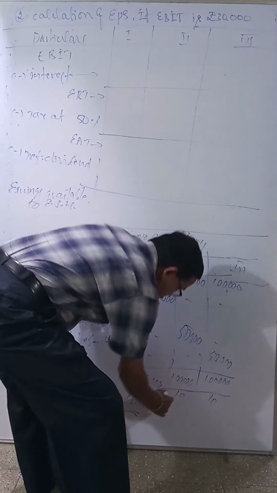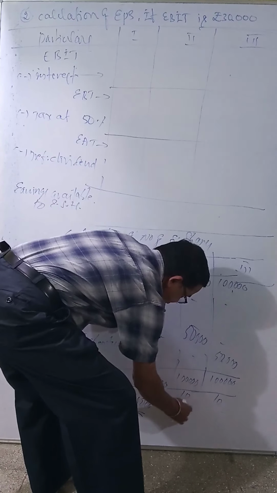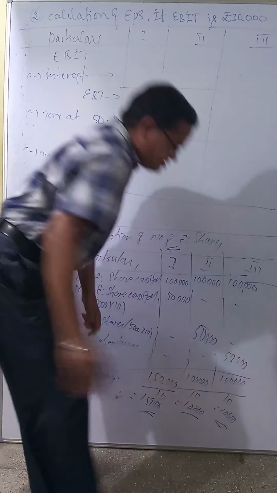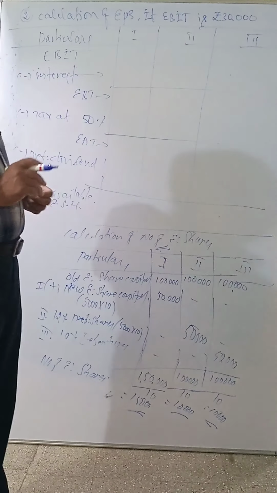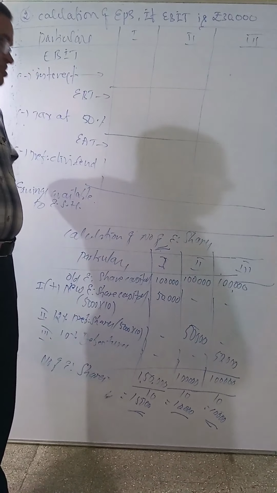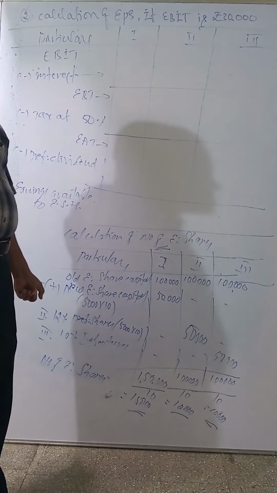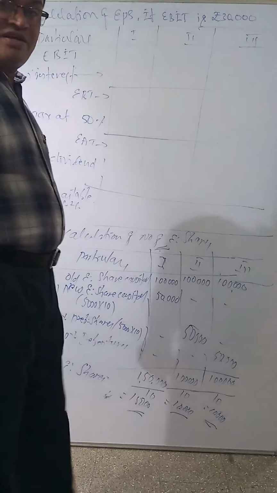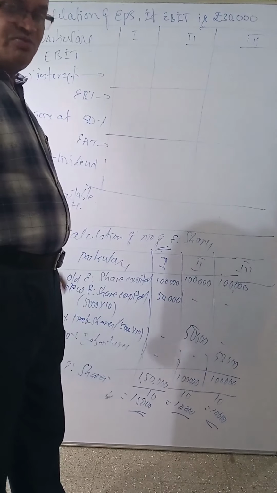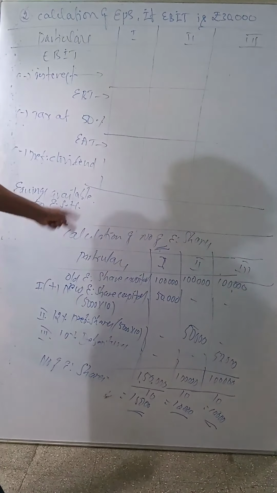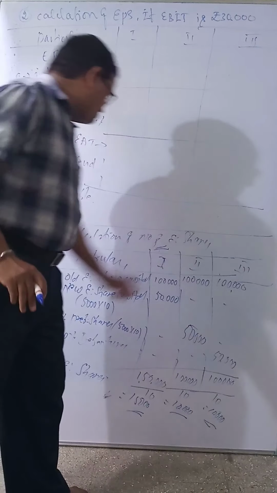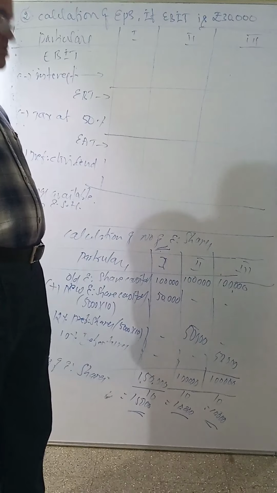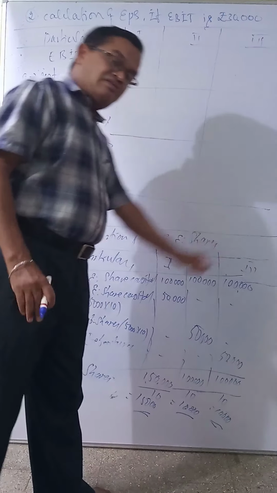Second: 10,000 shares. Third: 10,000 shares. 1 lakh divided by 10 is 10,000 shares. This is the calculation of the number of equity shares. This is my own method to calculate; it is not given in the textbook like this. Three points are given: 1, 2, 3. First take the old equity share capital. They will always give it: the company has 1 lakh shares of rupees 10.